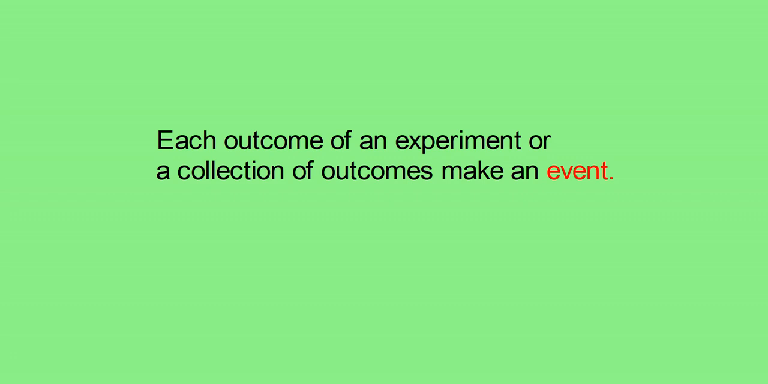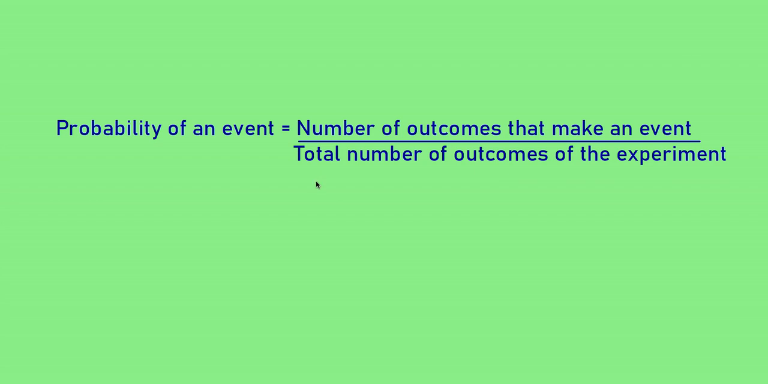Here, each outcome of an experiment or a collection of outcomes makes an event. That we can call an event. Then, how can we find out the probability? The probability of an event is the number of outcomes that make the event divided by the total number of outcomes of the experiment. Here is a question.